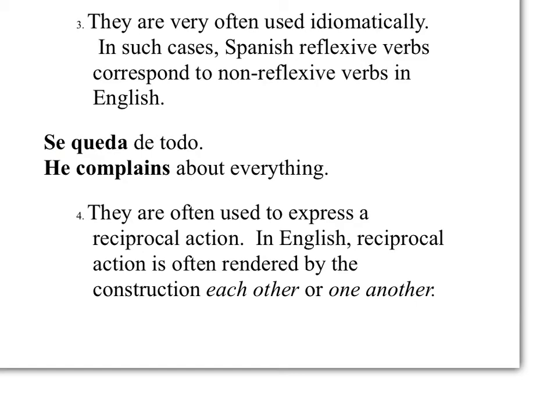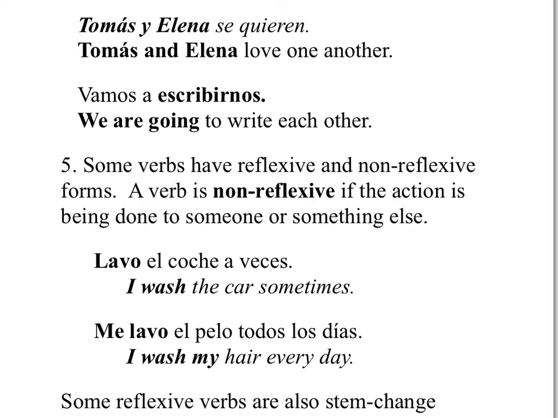Next use is they are often used to express a reciprocal action. In English, reciprocal action is often rendered or created by the construction each other or one another. For example, Tomás y Elena se quieren. Tomás and Elena love one another or each other. So in this example, it's using the reflexive pronoun to mean each other or one another. Vamos a escribirnos. We are going to write each other. So escribir normally isn't a reflexive verb, but we're using it in a reflexive manner to mean write each other.